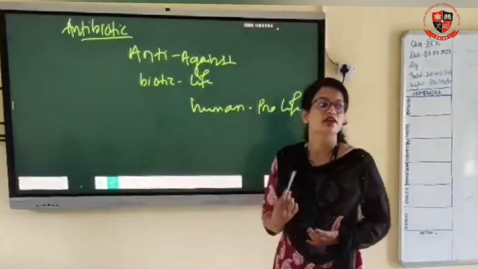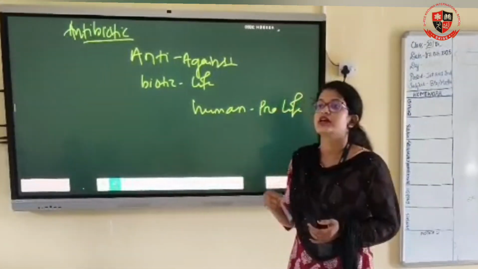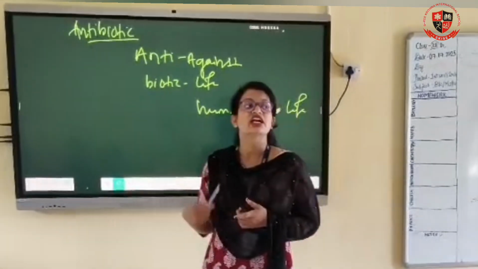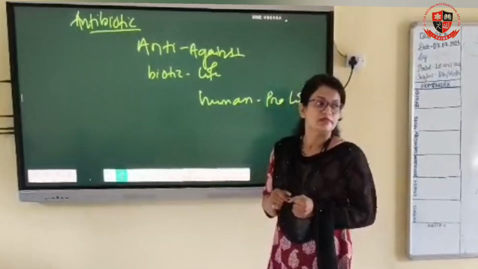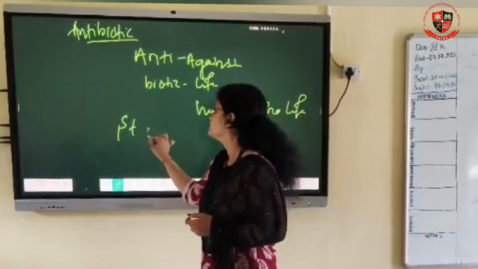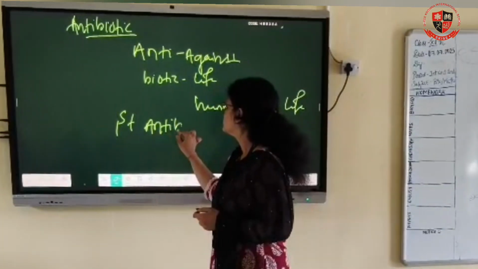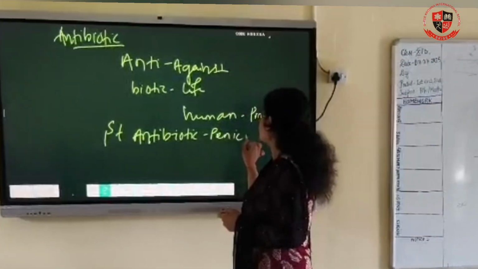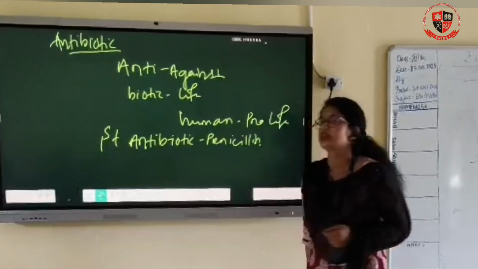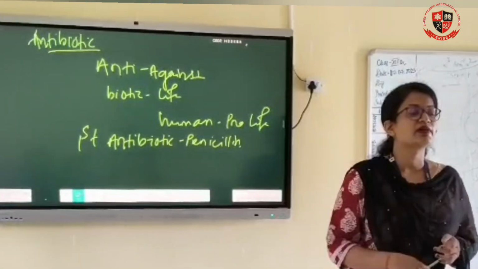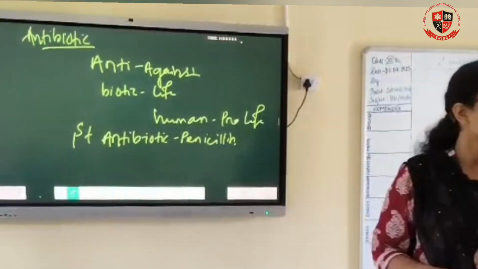Antibiotic is formed by microbes. When these antibiotics are formed by microbes, they are used to kill and retard the growth of other microbes. The first antibiotic is penicillin. It was given by Alexander Fleming.